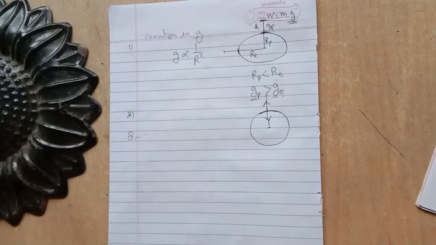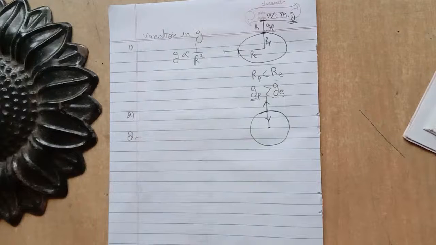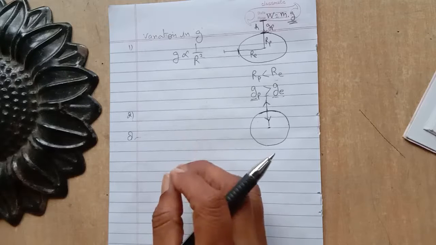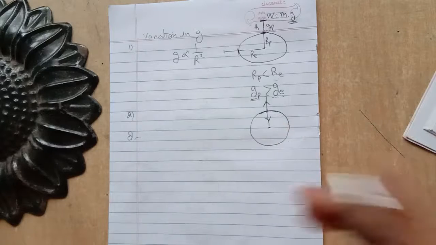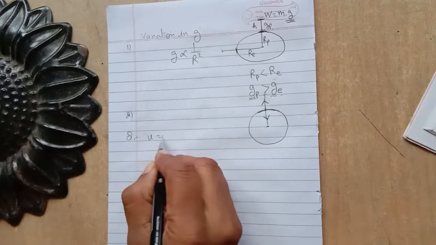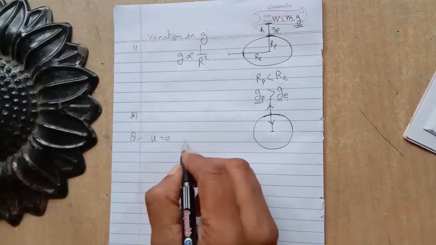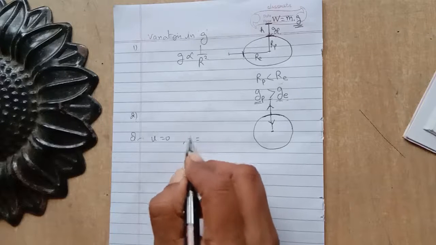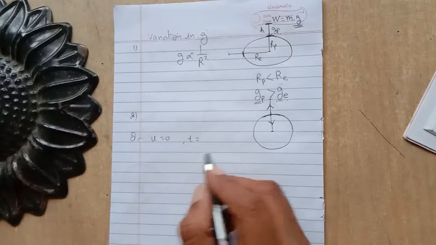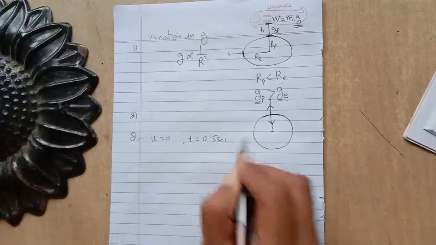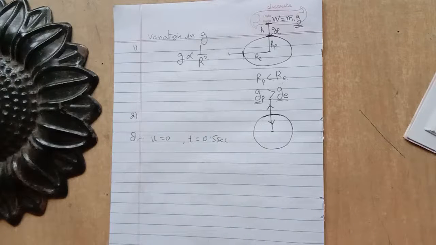A car falls off a ledge and drops to the ground in 0.5 seconds. So if a car falls from the ledge, it means initially the car has zero velocity, and drops to the ground in 0.5 seconds. So this is the time taken by the car to reach the ground. This is 0.5 seconds. Okay, first you have to find what is the speed on striking the ground.